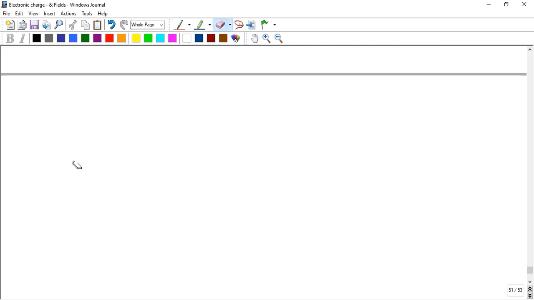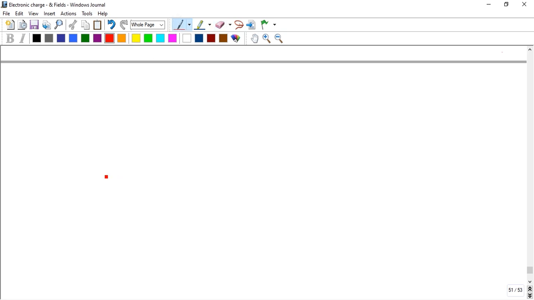Draw a surface like this on a new page, and consider a positive charge here and a small area delta A. Area is a vector, and the area vector delta A is always normal, or perpendicular, to the surface.